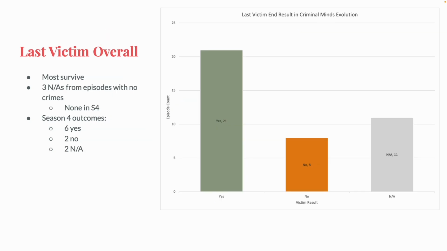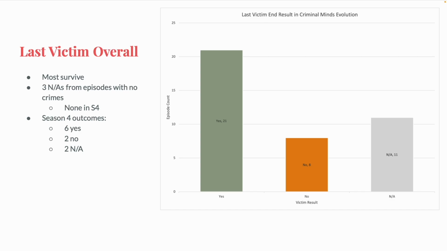This is how often the last victim survives over all of Evolution. Usually, they do save them. 21 episodes out of 40 end with the victim very clearly surviving. Even with the not applicables, they do tend to get saved in the next episode, even if they aren't the last victim of the following episode. Of the NAs, though, 3 are from episodes with no on-screen crimes, hence there was no victim to save.